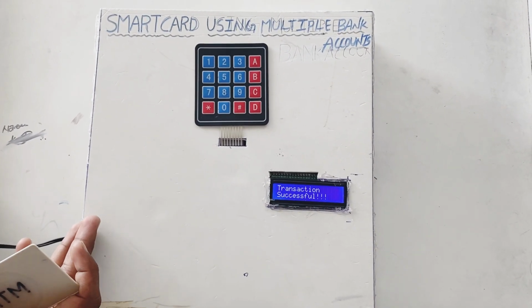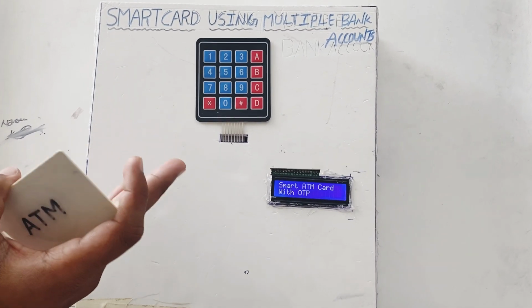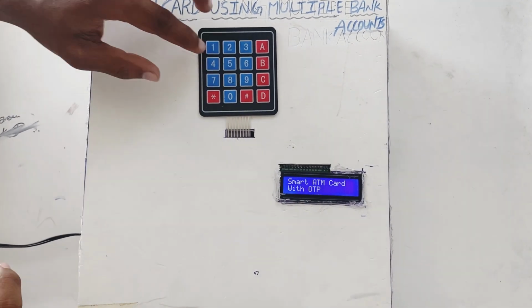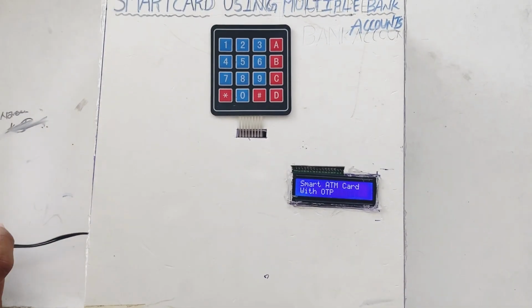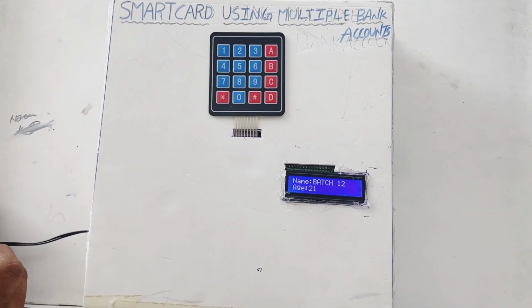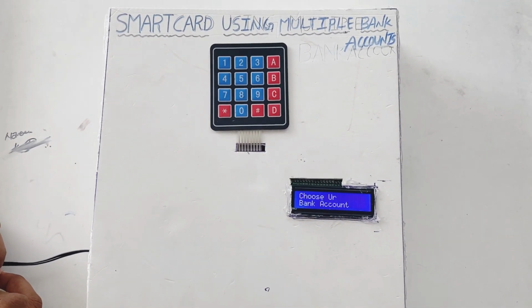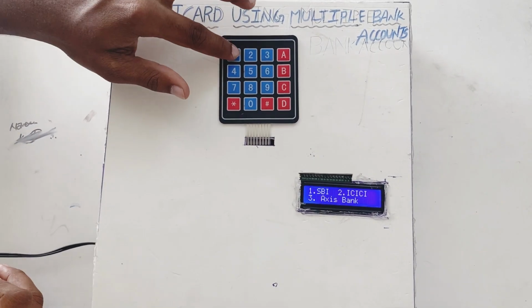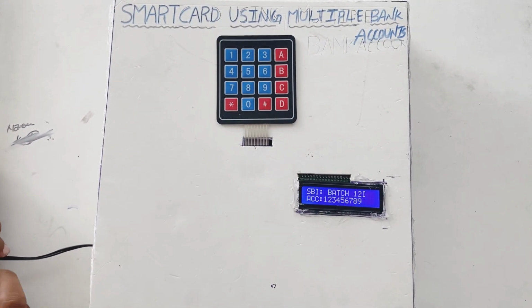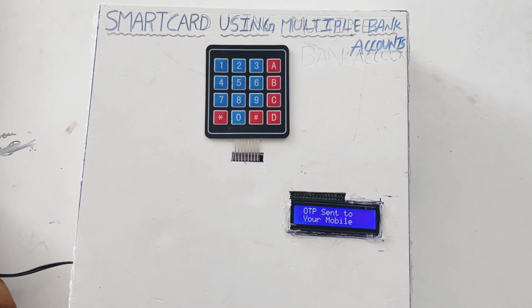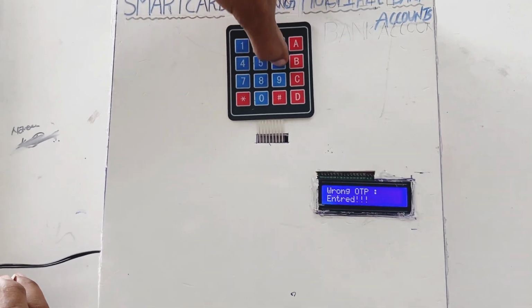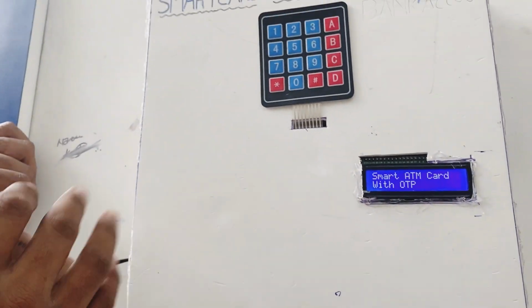If we enter the wrong OTP, the buzzer will sound and the alarm will go off. So when we enter the wrong OTP, in this way the buzzer will sound and it will alert the people around them.